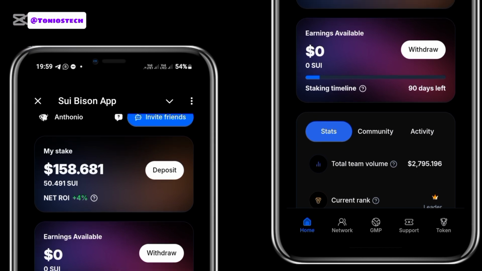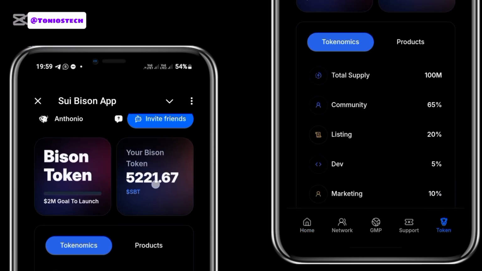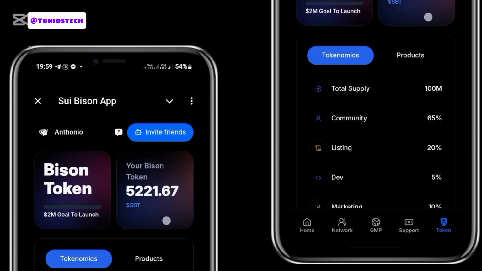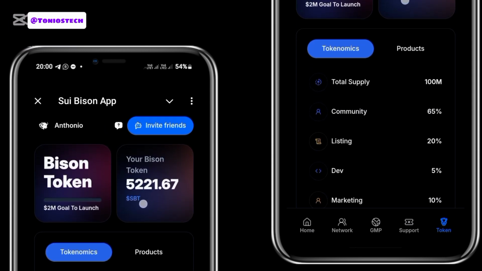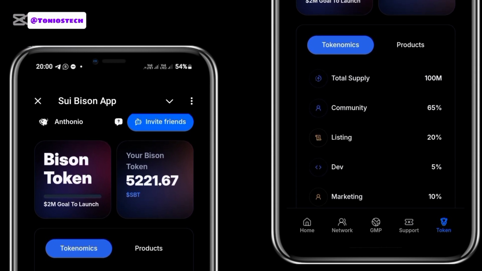Now, I think about 10 or 20% is what is deposited here. Some percentage is deposited into this place. This is the native token of SUI Bison. So if SUI Bison gets listed, this is the amount of token that is going to be deposited to you. We don't know the listing price yet, but basically this has its own native token also, and some percentage is deposited here to give you this native token.